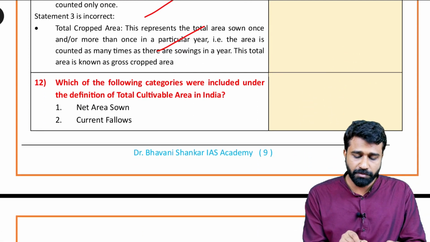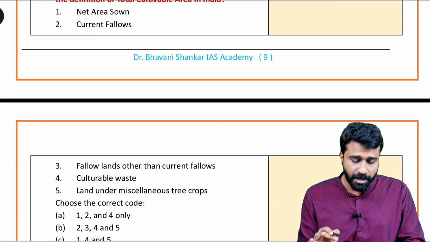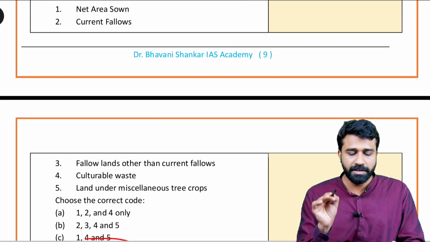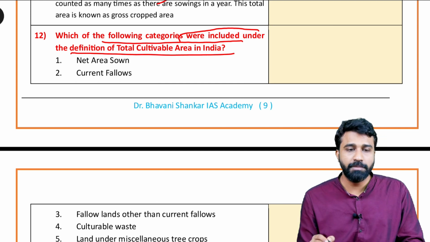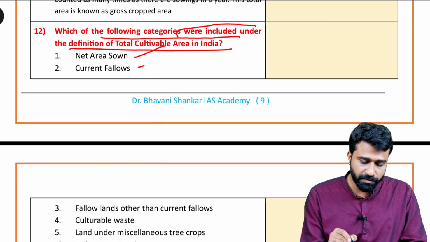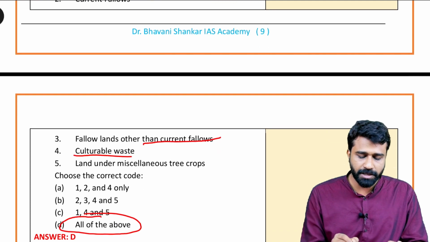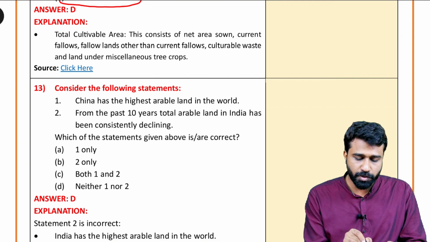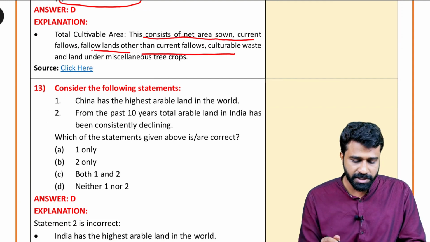Next, which of the following categories are included under the definition of total cultivable area? All the statements are given under the definition: net area sown, current fallows, fallow lands other than current fallows, culturable waste, and land under miscellaneous tree crops. Total cultivable area consists of all these areas which were given in the question itself.